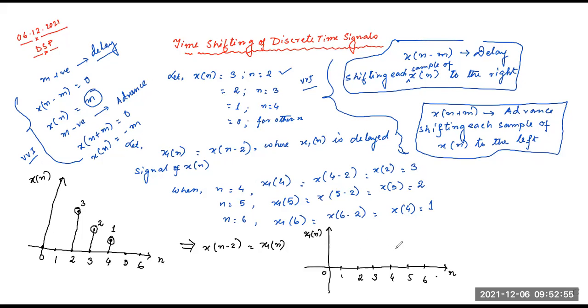So this will be 3, then at 5 it is 2, and this is 1.